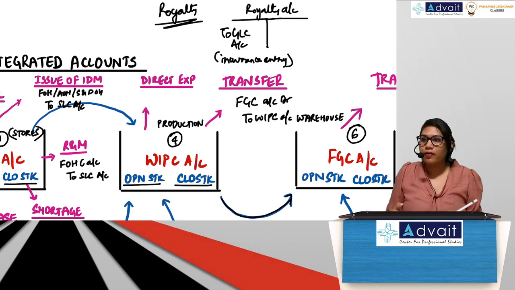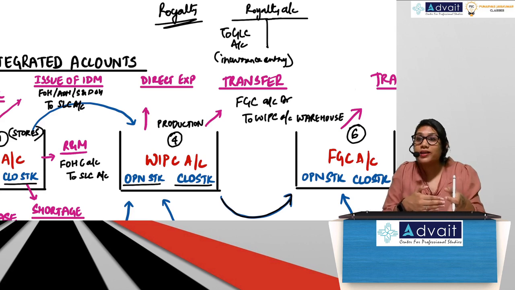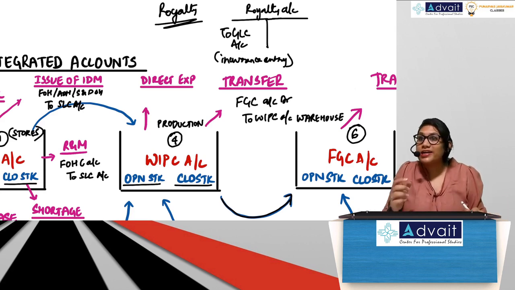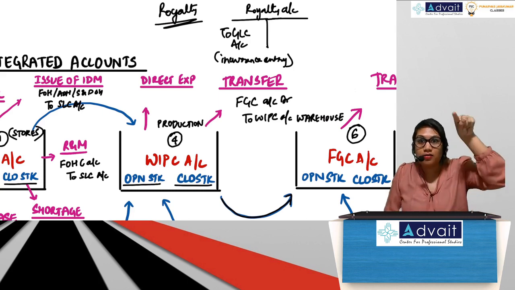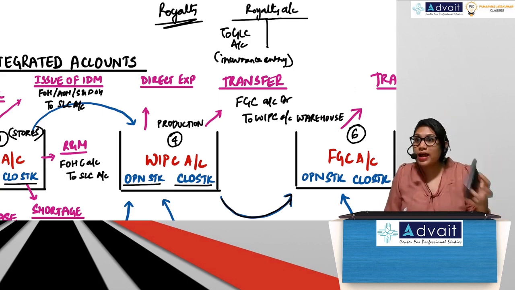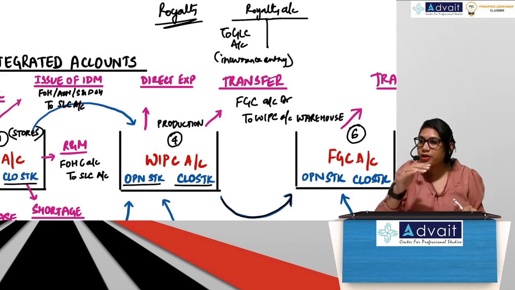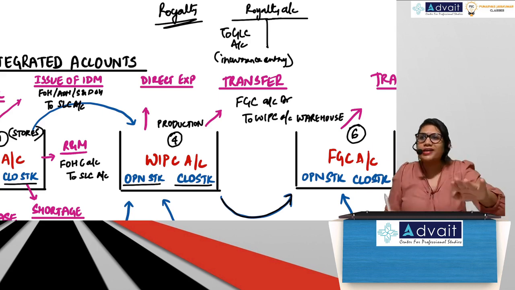Where will royalty be charged? It's a direct expense. Didn't we see it in chapter 1? Casio calculator, I had given you an example. So royalty is a direct expense. Where will it go? WIP. All direct expenses will directly go to WIP.